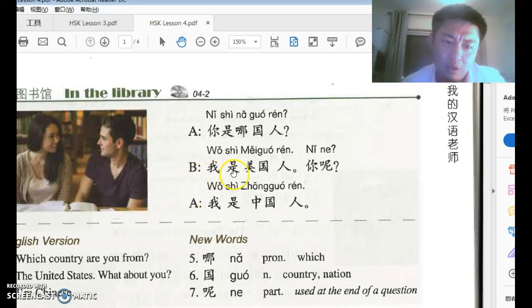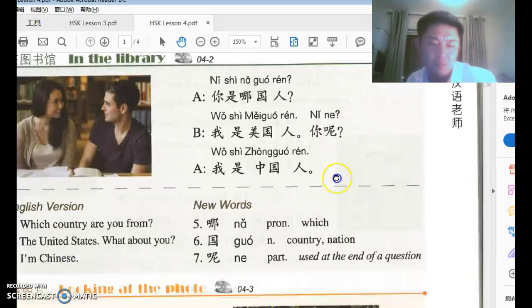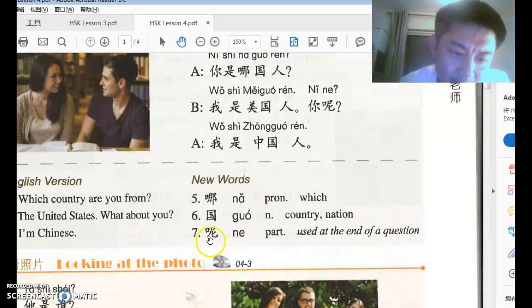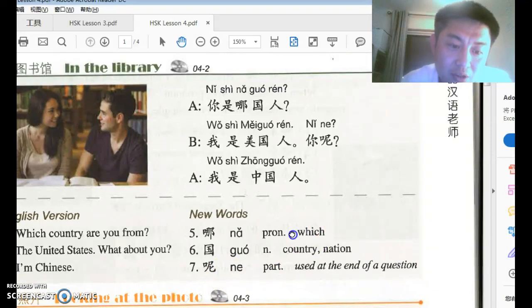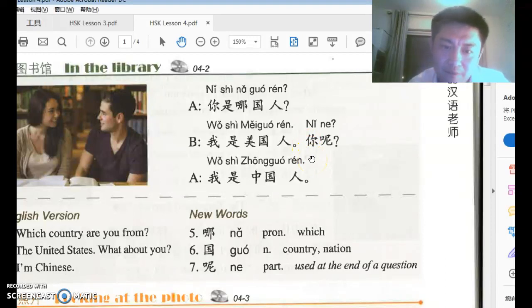B says 我是美国人. 你呢? I'm an American person, America person. You ne. Ne is another modal particle. Number 7. Not like ma. Ma changes the sentence to yes or no question. Ne is used after a person or an object to question the status of this thing. Right? This is too general. Use at the end of the question.